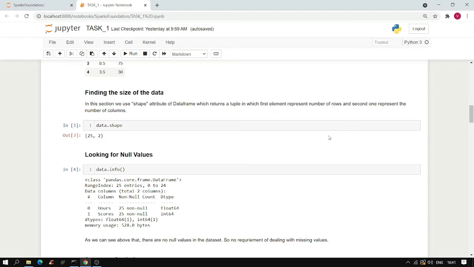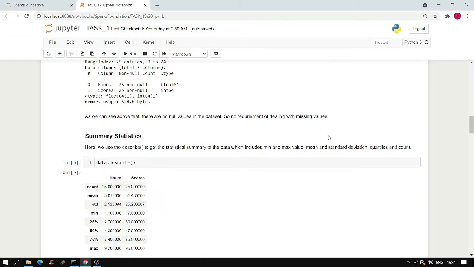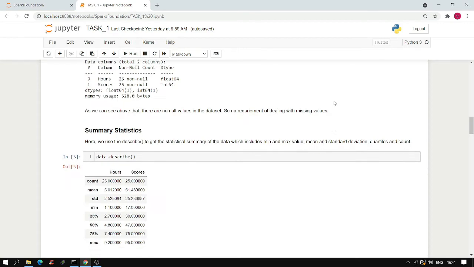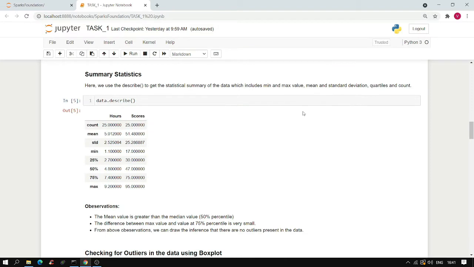Next, we use the data.describe function to get some meaningful information out of our dataset. What are the key observations using this data? First, the mean value is greater than the median value. The difference between the maximum value and the value at the third quartile is very small. Hence, we can draw an inference that there are no outliers present in the data.